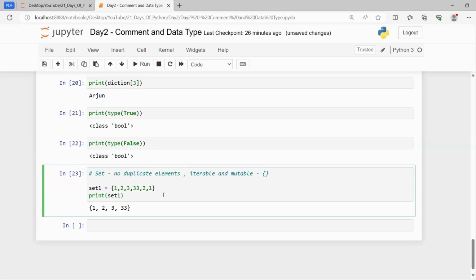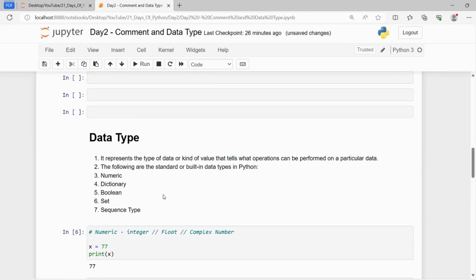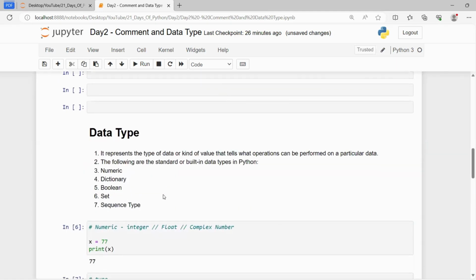So these are the data types that we have learned so far. Basically there are 5 types of data type. First is numeric, another is dictionary, then boolean, then set, and sequence type. In numeric we have 3 data types: first is integer, second is float, third is complex number.